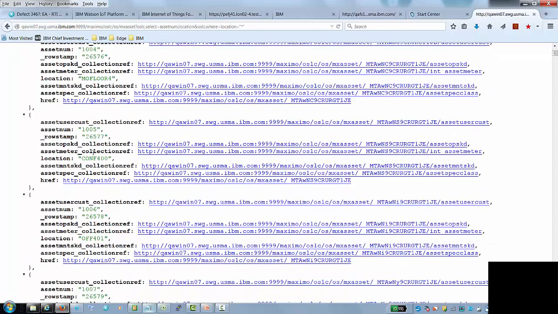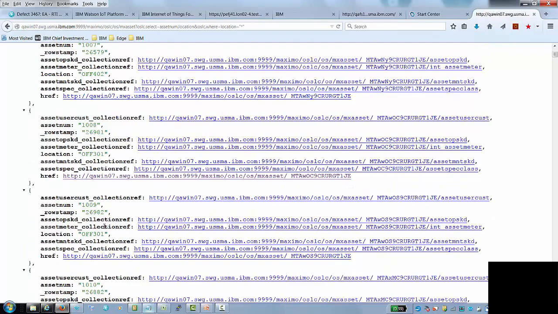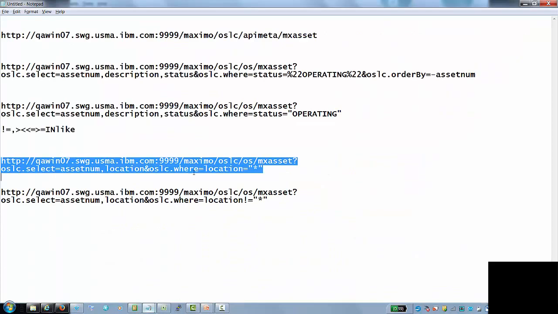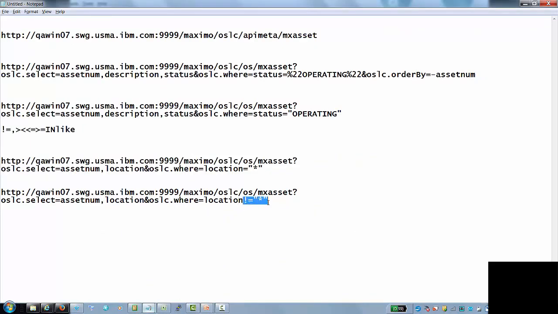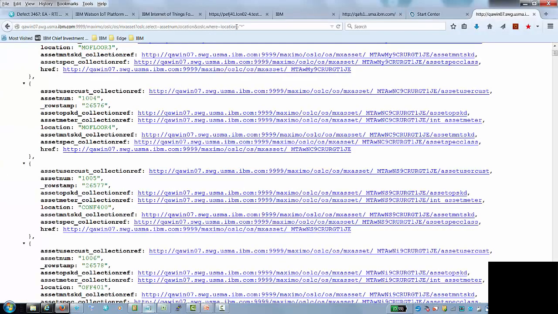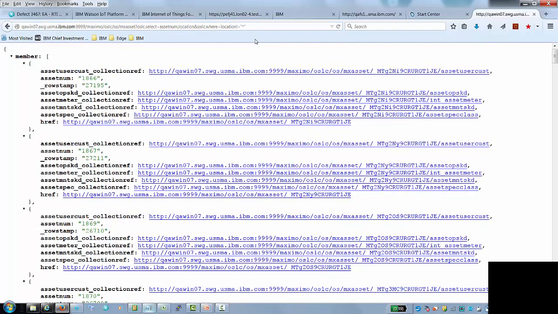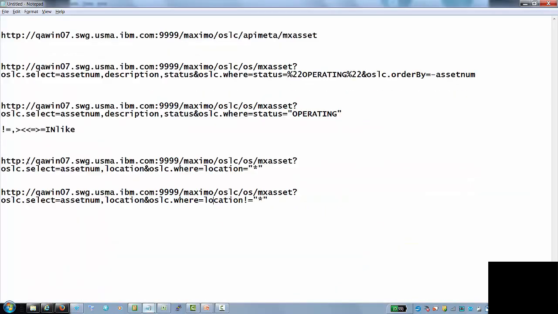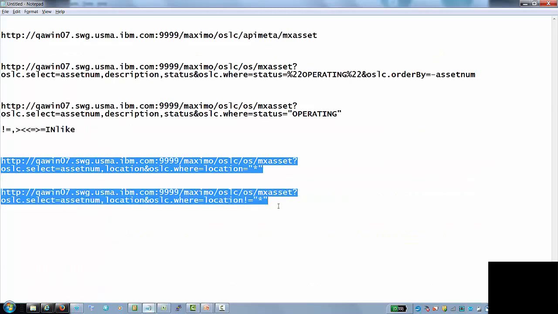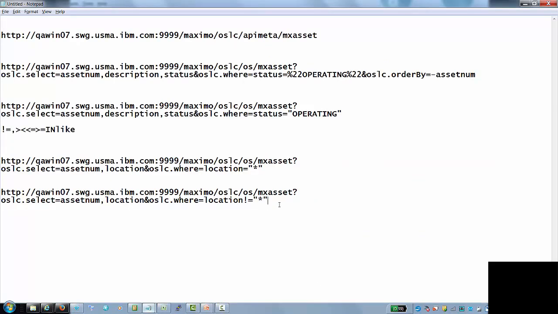And if you look at this list, the location field's in there, and you can see everyone's filled in. Going back to Notepad, if you go not equal asterisk, that should give you all the assets where there's no location for that asset. And as I mentioned earlier, the API by default returns only attributes that have a value. So in this list of assets, you don't see the location attribute at all because it's null. These are the 2 statements down here, how you search for null and not null.